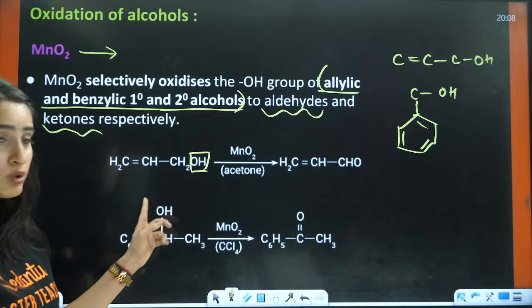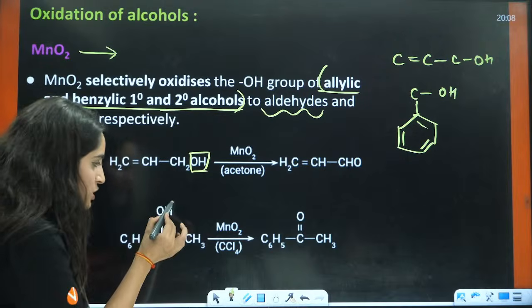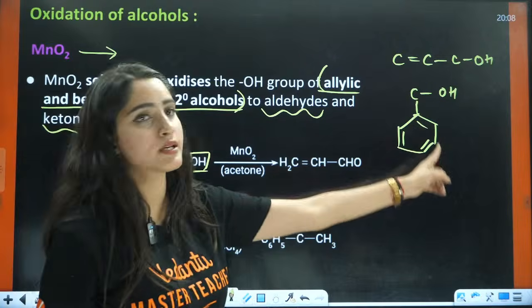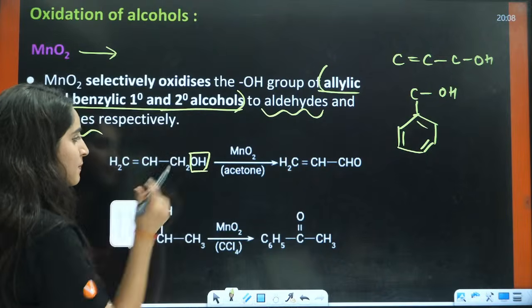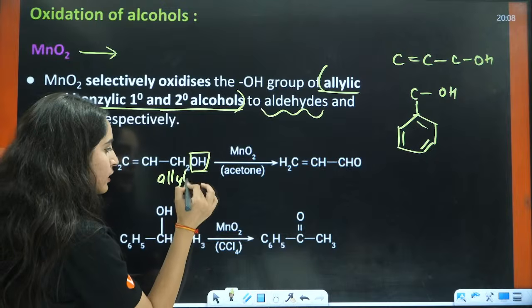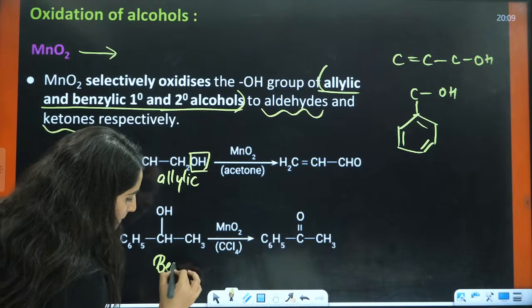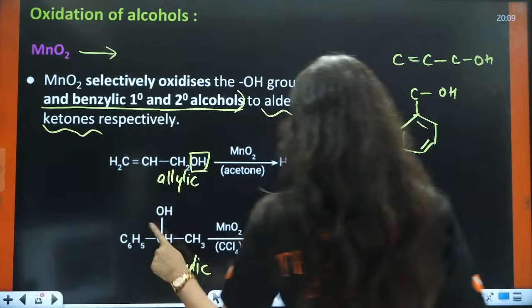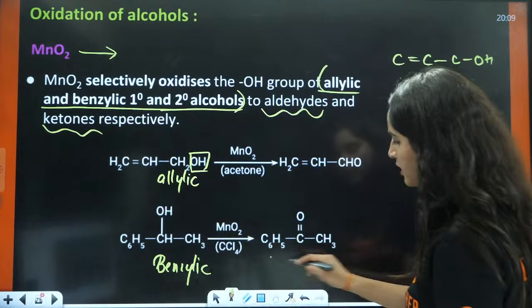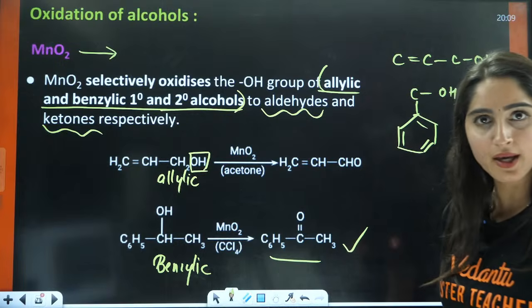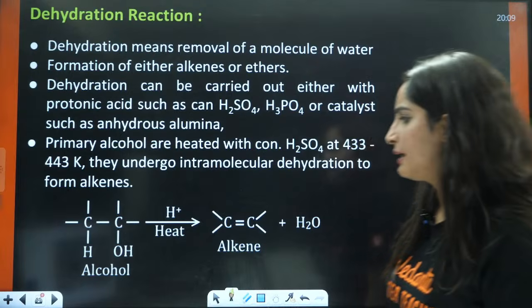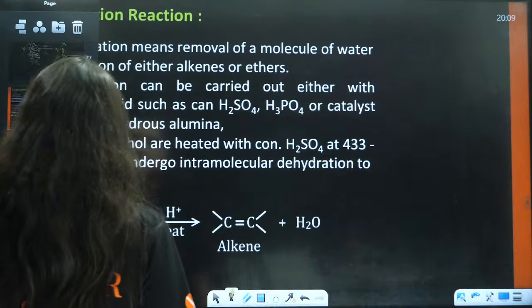This kind of situation is benzylic, like this is your allylic. Here you will convert this C-OH to C double bond O. Understood? Now, let us see one question based on this.